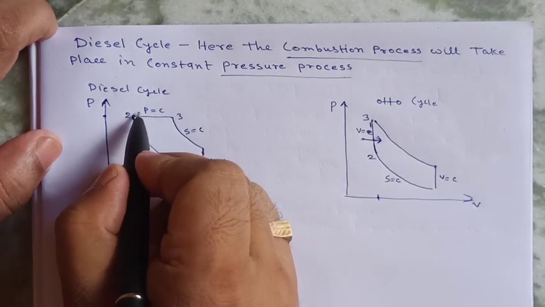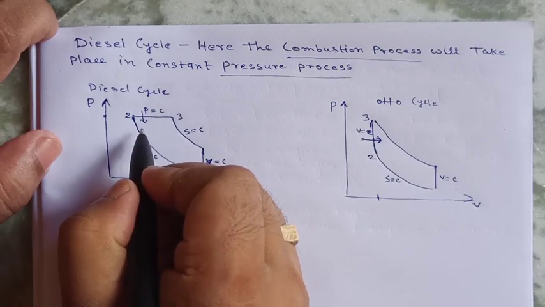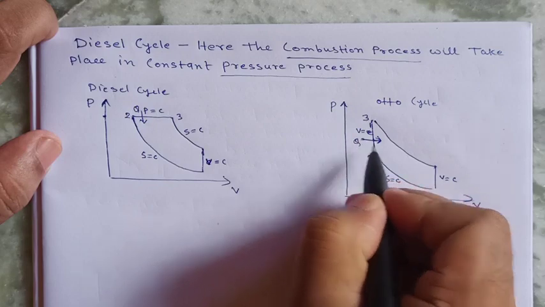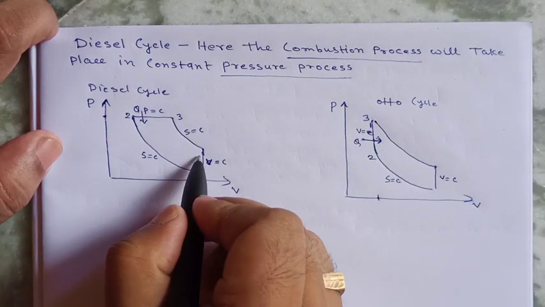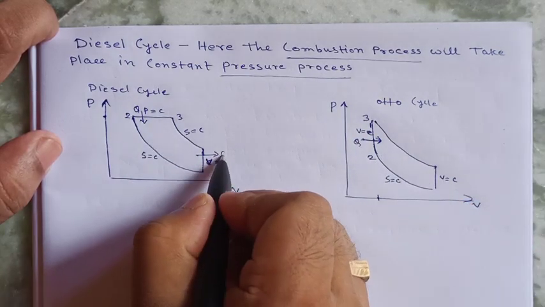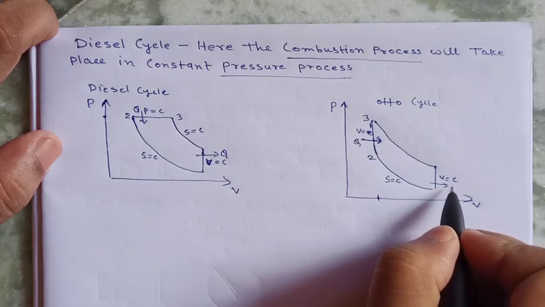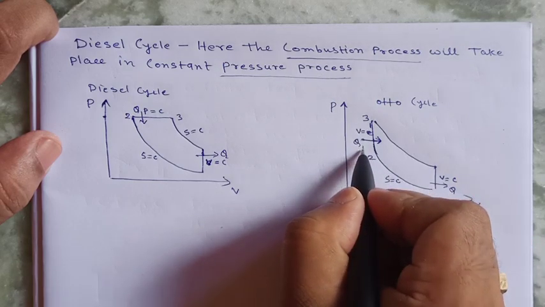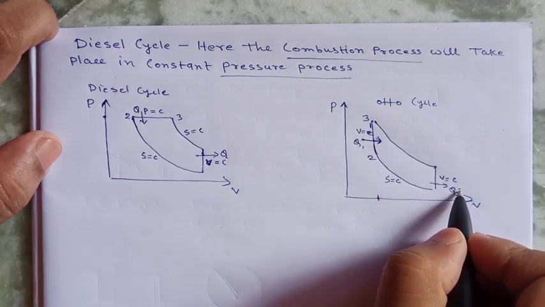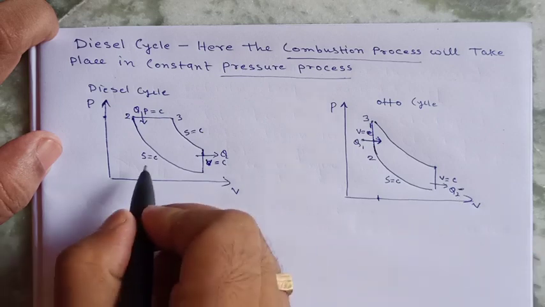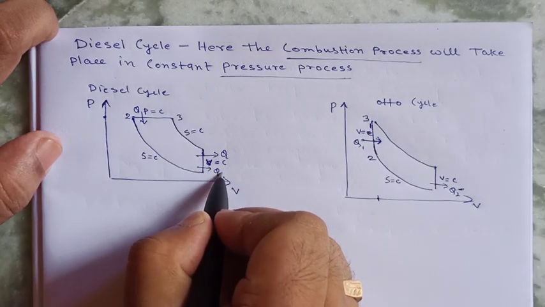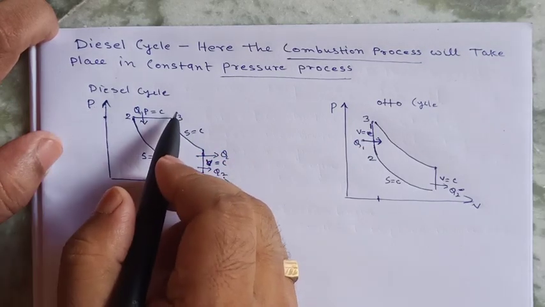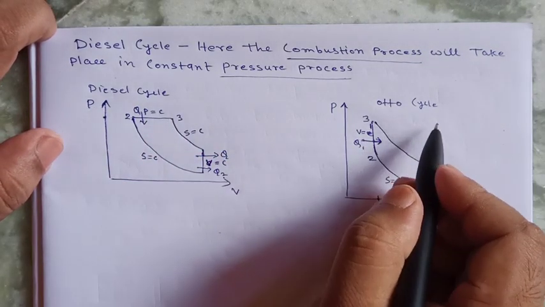This is the combustion process where Q amount of heat is produced, and here some amount of heat is released. This may be Q1 and this is Q2, which will be released. So this is the diesel cycle, and this is the Otto cycle.